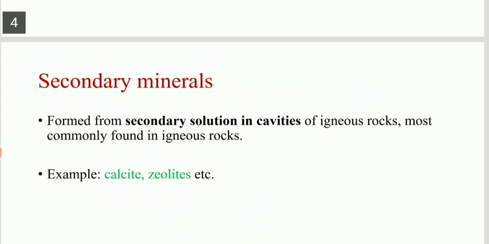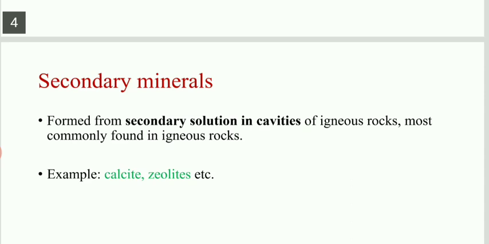Now this chemical composition comes from or is formed due to weathering processes, or due to the reaction between water, rainwater, and the rock itself.